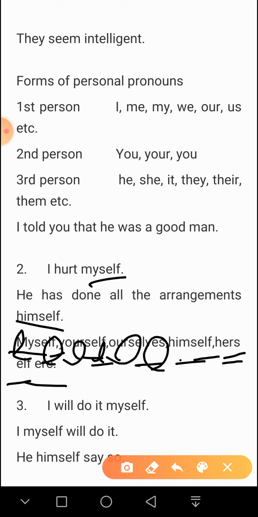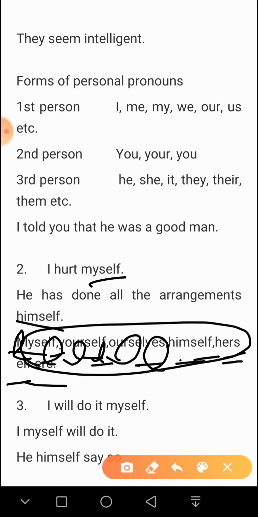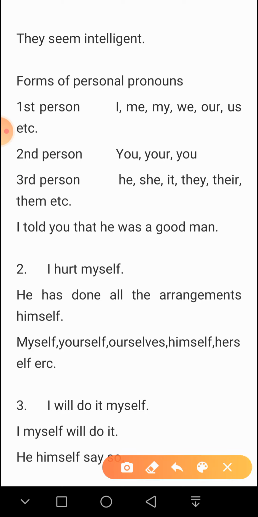So when self is added to my, your, him, her, it, and selves to our, your, them, we get what are called compound personal pronouns. So these all are compound personal pronouns.